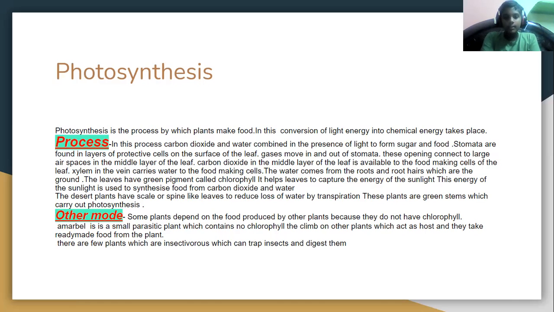Carbon dioxide in the middle layer of the leaf is available to the food making cells of the leaf. So we learned that the leaves are the food factories of plants. So carbon dioxide is provided to these cells.